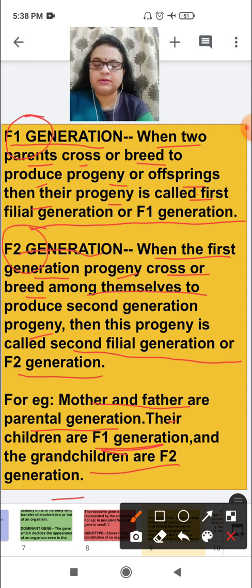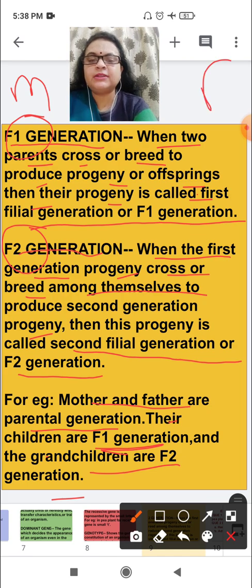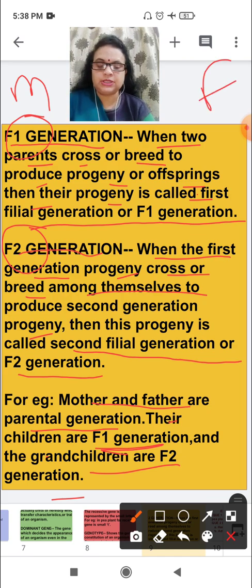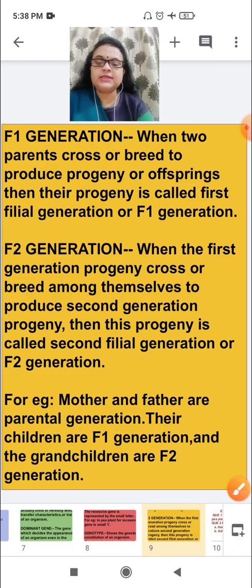So these are the terms which you should know before knowing about the experiments: chromosomes, dominant genes, recessive genes, genotype, phenotype, F1 generation, F2 generation.